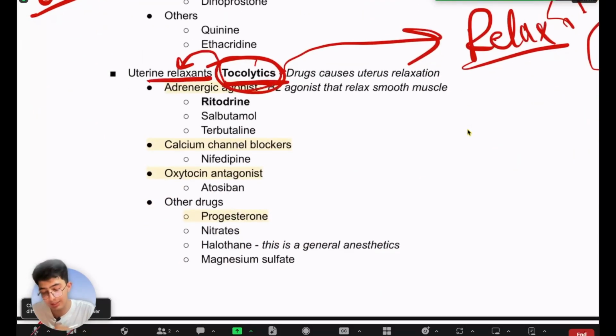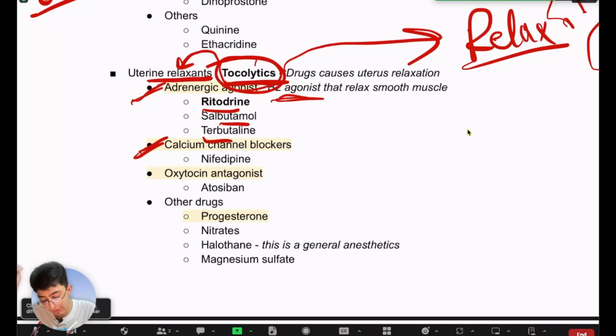These relax the uterus, hence they are called uterine relaxants. There are a lot of different drugs in this category. Adrenergic agonists, like beta 2 agonists. If you remember, beta 2 receptors are present and their function was relaxation of smooth muscle. The uterus also has a lot of smooth muscle, so when you stimulate the beta 2 receptors, the uterus relaxes. So beta 2 agonists such as salbutamol, ritodrine, terbutaline are a type of tocolytic drugs. These drugs relax the uterus.